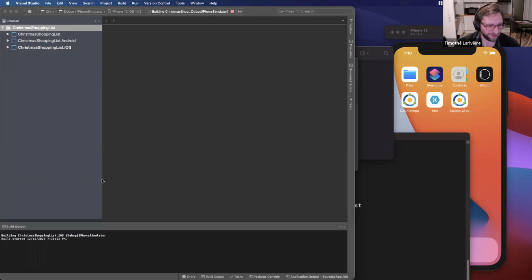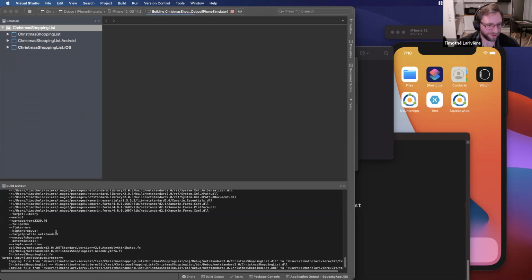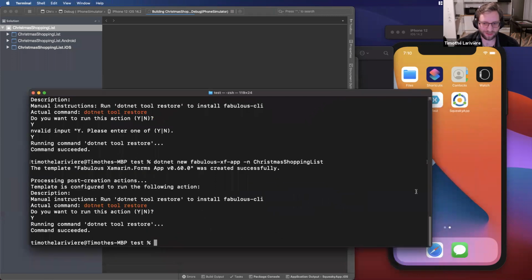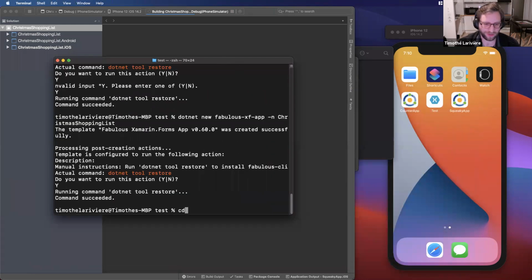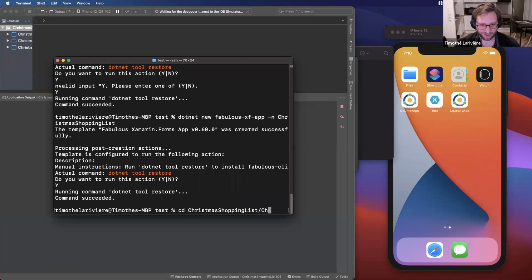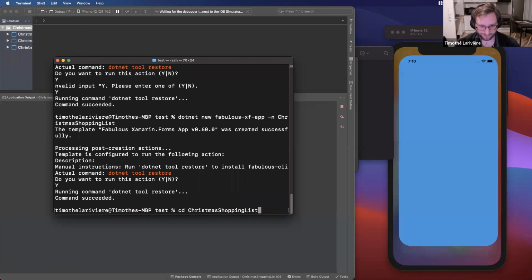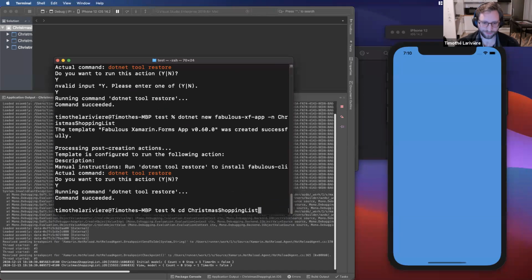And I will monitor the output, because this time I will start the live update so we can see my changes in real time. To use the live update, you'll need to go in the directory of the application, so in the shared directory.